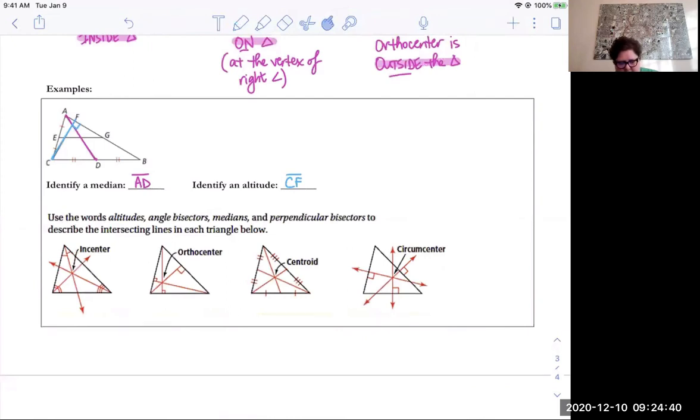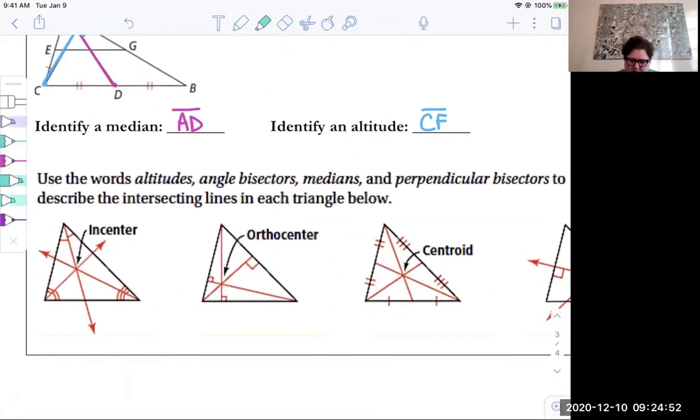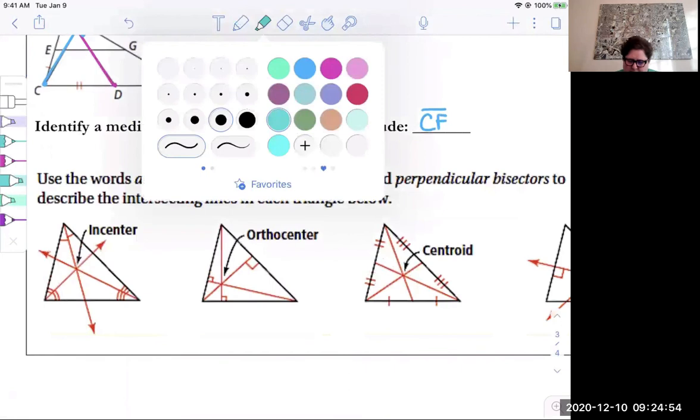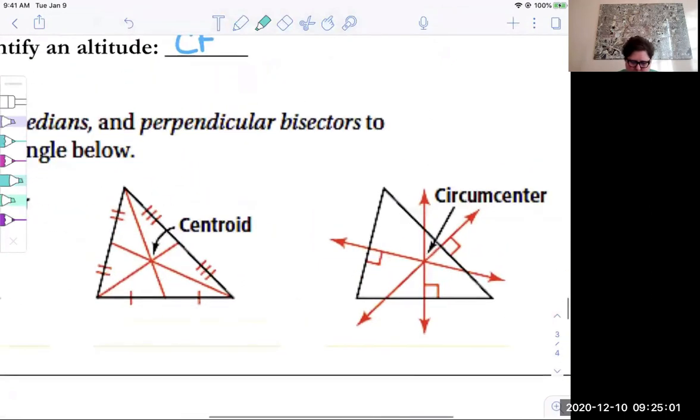Okay, so if we look at these different segments here, the picture is showing you some different terms. We have talked about the centroid, and again, that's from a vertex to the opposite midpoint. Vertex to opposite midpoint, vertex to opposite midpoint.